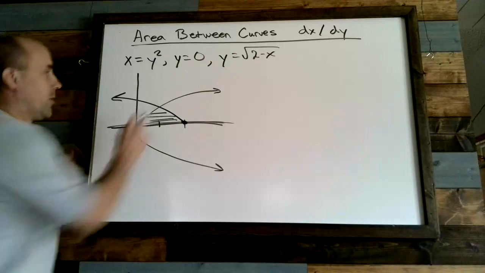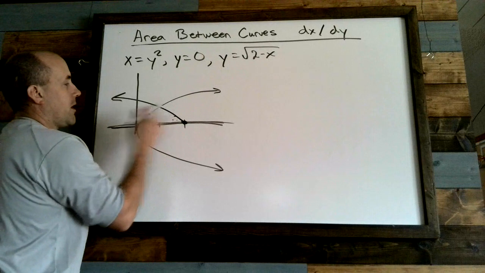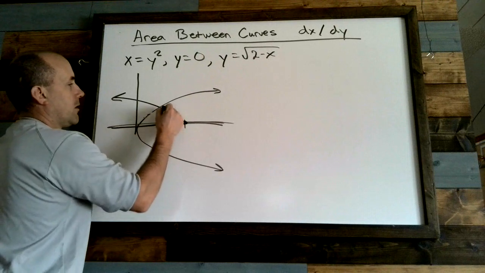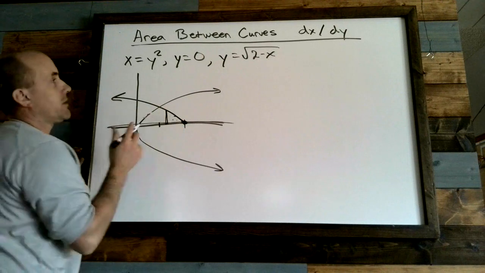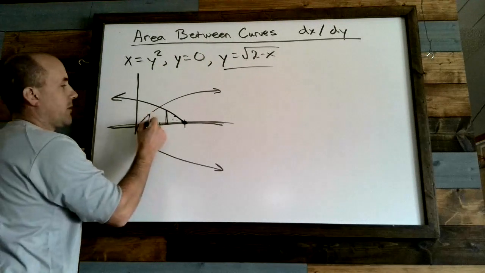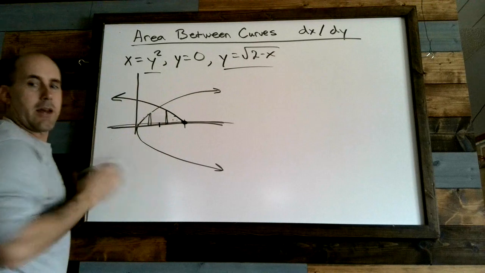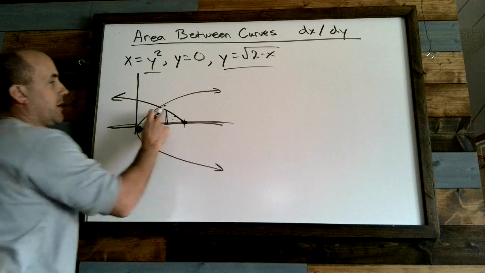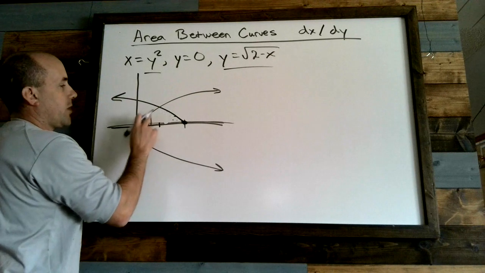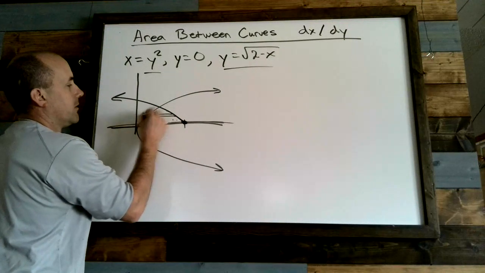Notice the challenge, though. If we were to draw a rectangle there, you can see that this guy is the one that sits on top. If we draw the rectangle here, then this guy is the one on top. And that becomes challenging. And so a better option in this situation is to go like this. We draw a sideways rectangle.